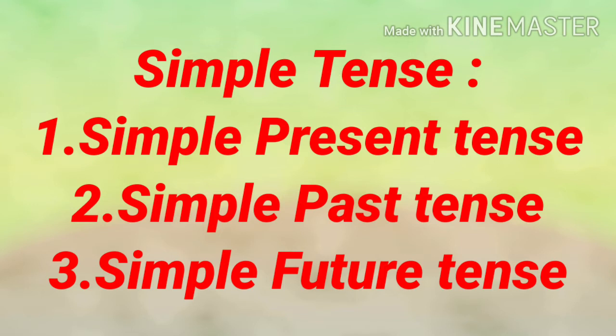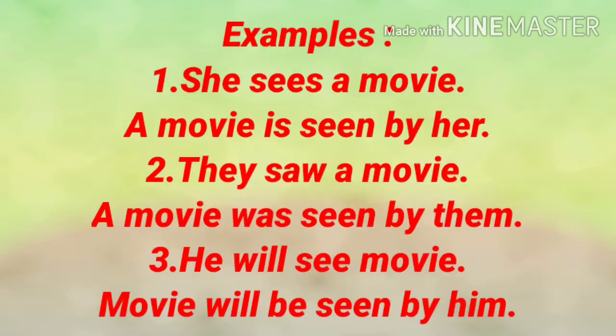First, we are going to discuss simple tense in active to passive. One, simple present tense, two, simple past tense, and three, simple future tense. Let's understand through examples simple tenses. Example is, she sees a movie.